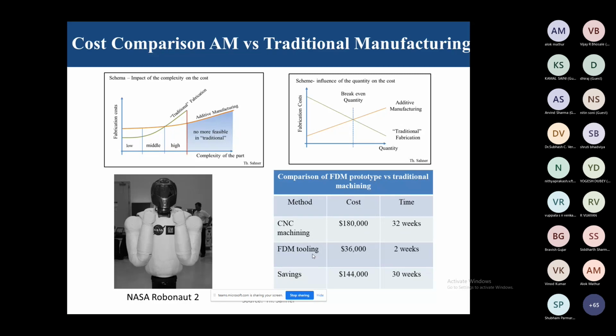With FDM tooling, the total cost is only 36,000, and the time required is only 2 weeks. So lots of saving is there if you use the additive manufacturing process, and we can save time and cost. So this is the cost comparison between traditional manufacturing and additive manufacturing.